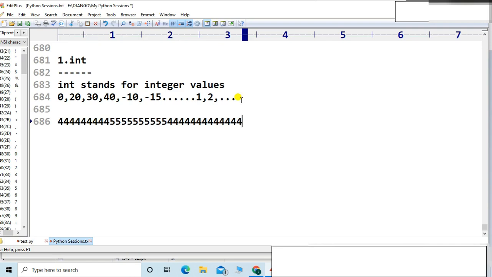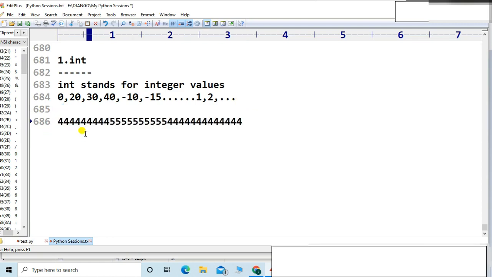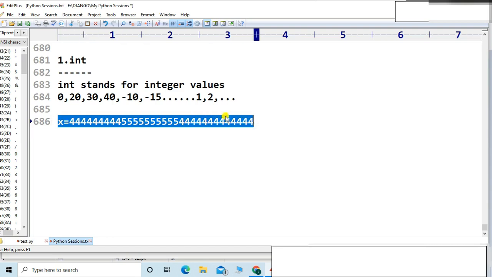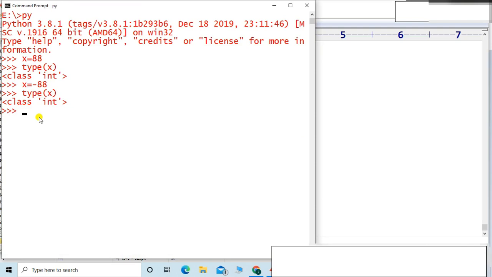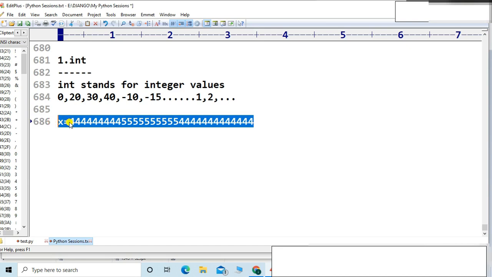This is a very big number. It would never be an integer in other languages, but in Python it is an integer, friends. So long and double in Python are integers. It is considered an integer. Let me show you. Suppose x is equal to this number. Let me show you the output so it will be very clear. Let me copy it once again.